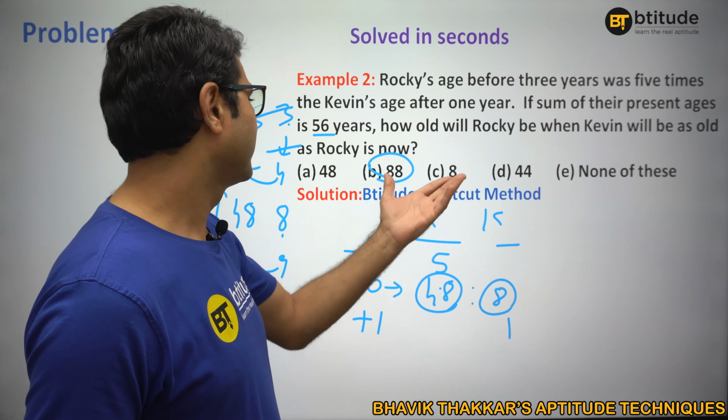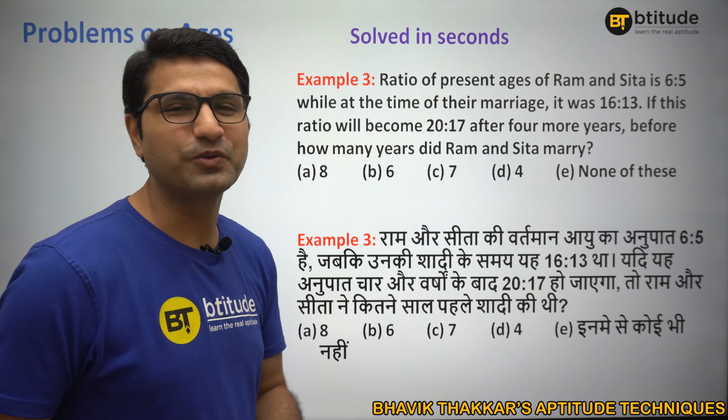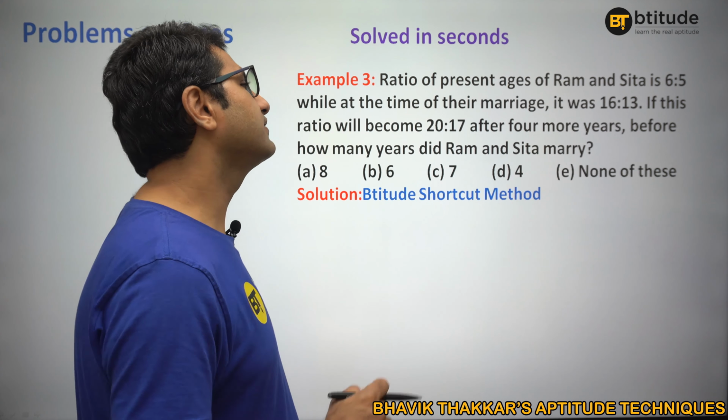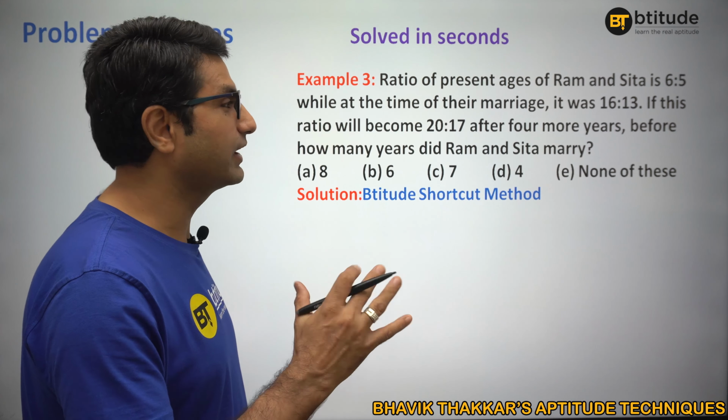So very good question. Hopefully you can figure it out. What about this one? Again, think about this. Pause your video and try on your own. Now let's have an idea. The ratio of present ages of Ram and Sita is this, and okay.